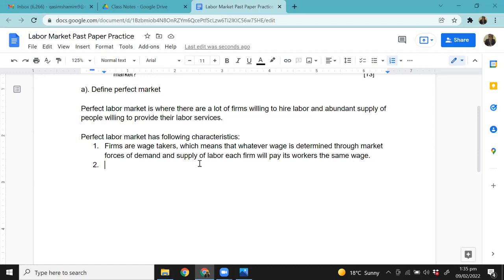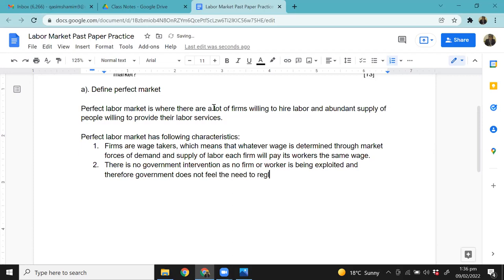Okay. Then another characteristic that you need to understand is that there is no government intervention, as no firm or worker is being exploited, and therefore the government does not need to regulate the market.